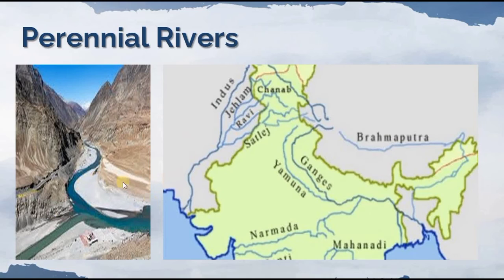Nature has abundantly blessed India with rich water resources. Indian rivers can be broadly classified as perennial rivers and seasonal rivers. So let's understand about the perennial river first. So you can see here Indus, Jhelum, Chenab, Ravi, Satluj, Brahmaputra, Ganga, Yamuna. These all rivers are known as perennial rivers. So perennial rivers are those which have a continuous flow of water all the year round.